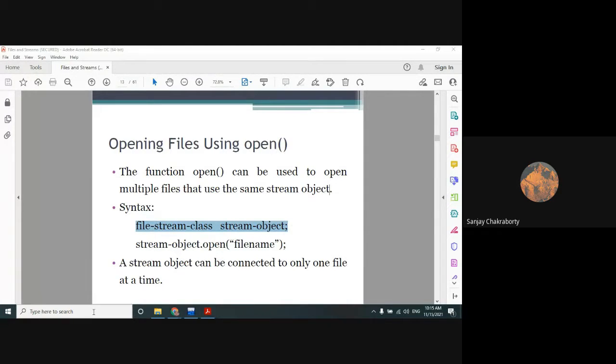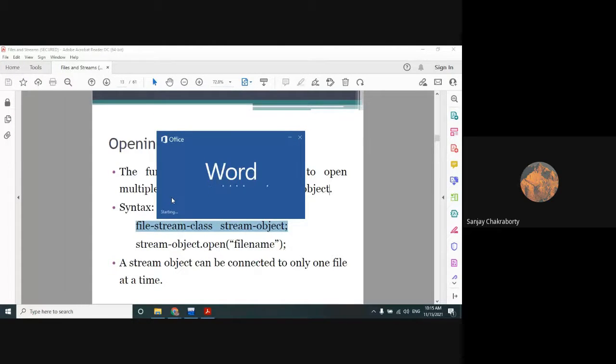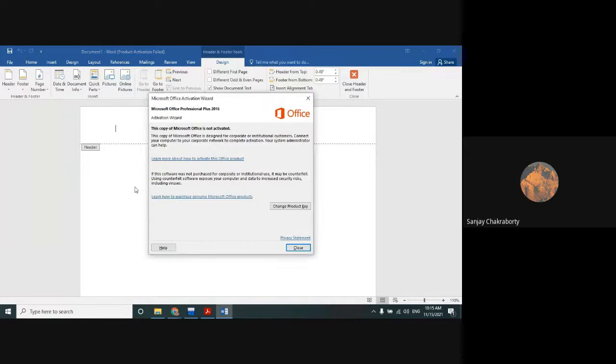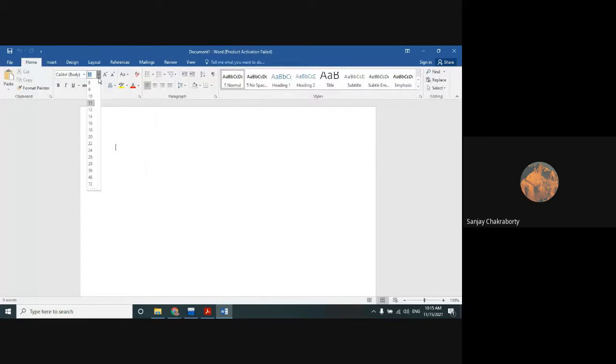What I'm trying to say is, suppose we are creating a file stream object like this. Suppose ofstream, file object. We have created a file stream object, an ofstream. I hope that all of you are clear on this concept of ofstream, because in the last class I discussed the details of ofstream and ifstream.